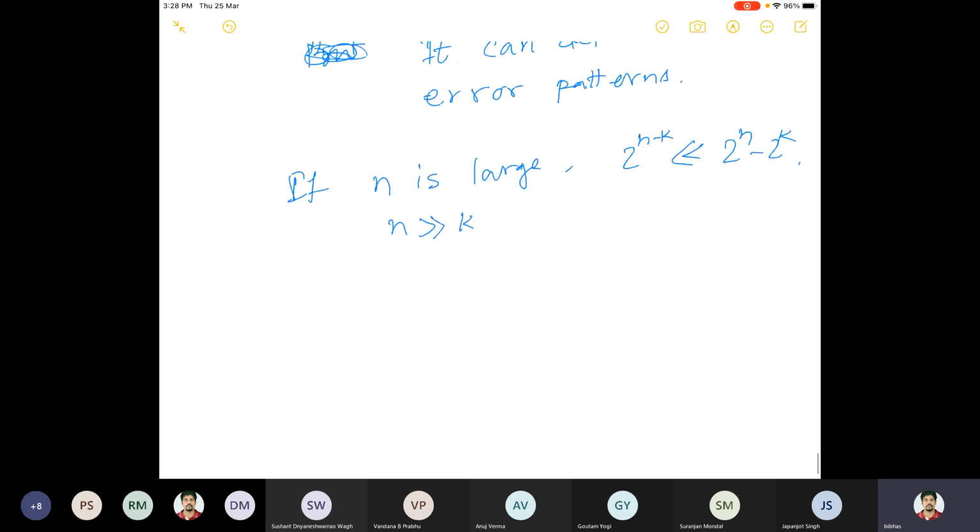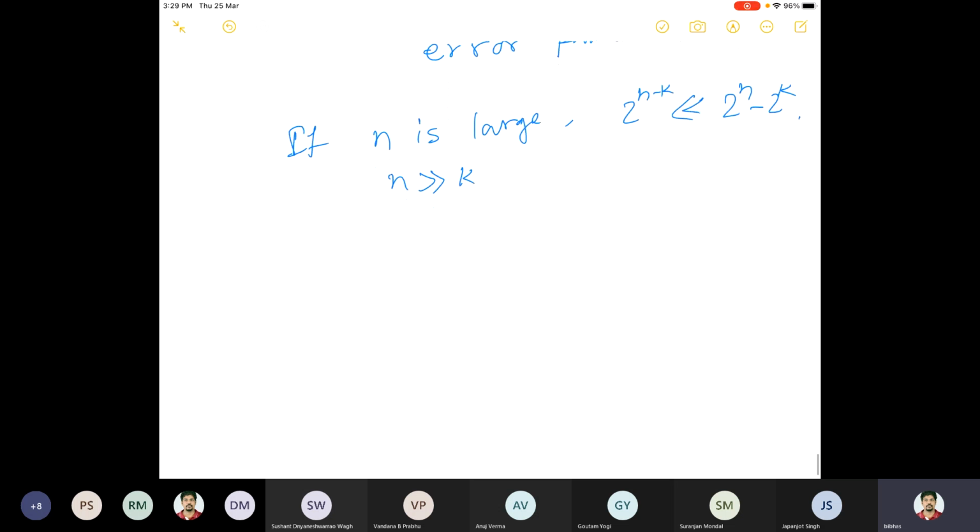Now we'll state a result, maybe a theorem, which will connect d min, the minimum distance, with the table which we discussed, because we didn't connect these two concepts.